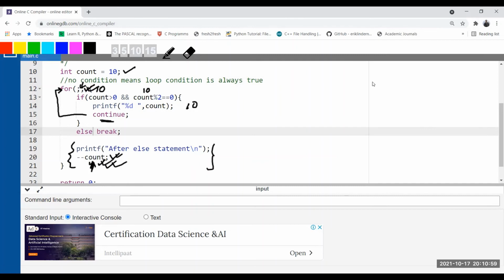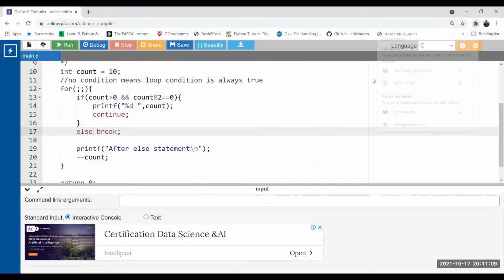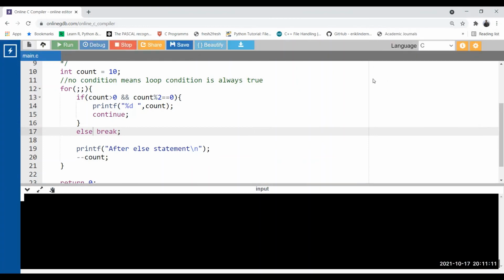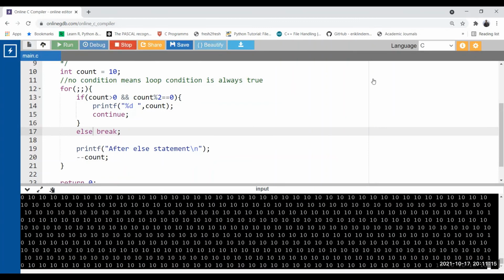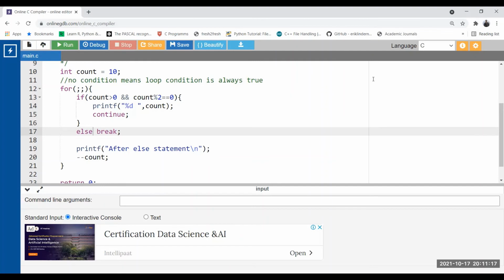So what we need to do to control it: the value of count remains 10 here always. Correct. So when you execute this particular line, it will only print 10, 10, 10. See, it is printing 10 repeatedly because the value is not decrementing. So what we can do, we need to place this updation within the for. Yes, within the for.